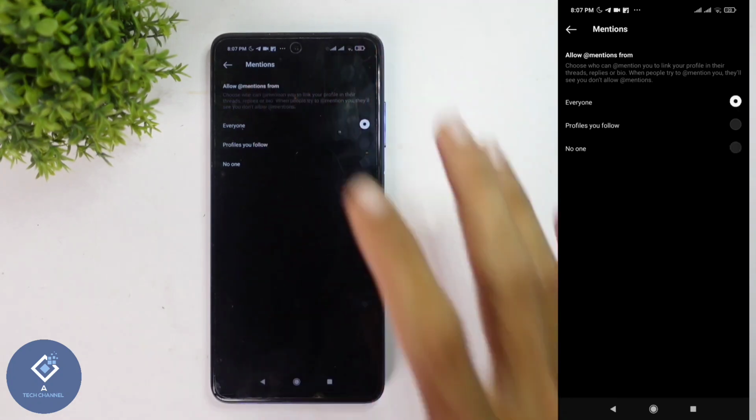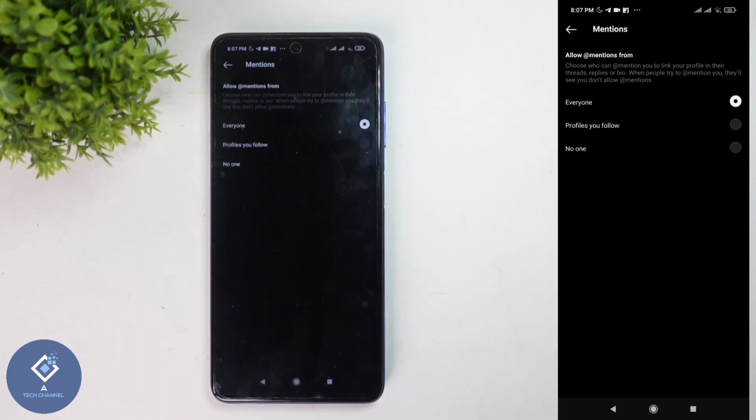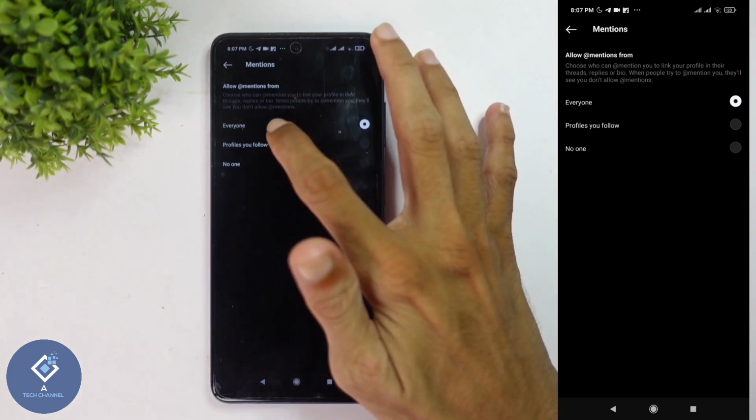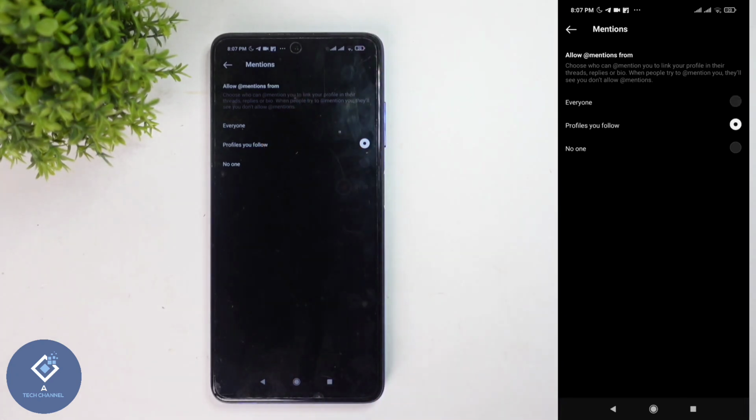Either you can select everyone. If you are selecting everyone, everyone can mention you even if they are not following you. Or you can select profile you follow. That means only profiles that you are following will be able to mention you.